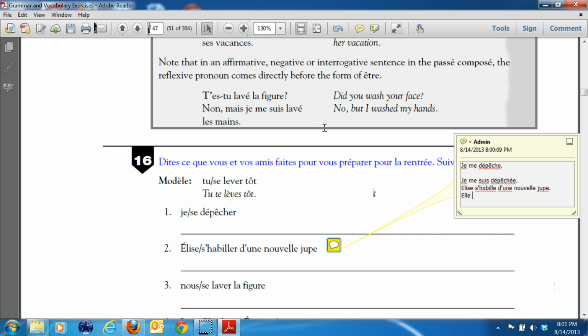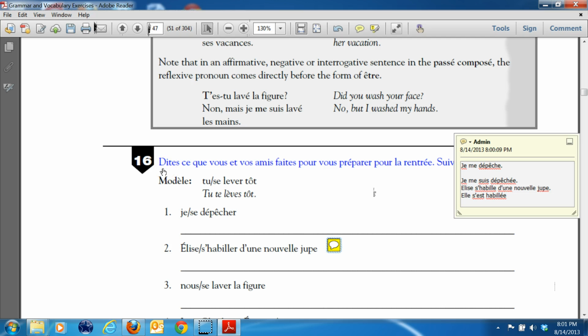Okay? Now, if I did this in passé composé, and I'm going to shorten this up a little bit for typing reasons, I'm going to say elle, and I would use S apostrophe again, but this time I would use my helping word être, est, and then I would have habillé, and I would make this agree because even though a skirt is a noun, it is separated from the verb by a preposition, so it's not a direct object.